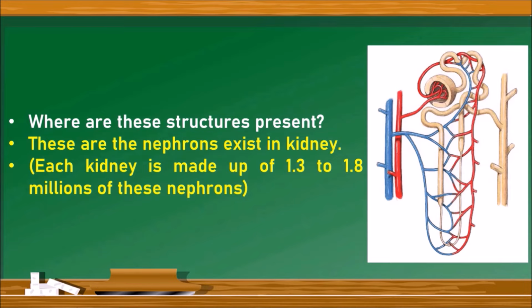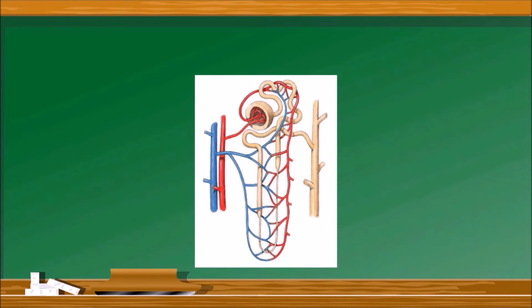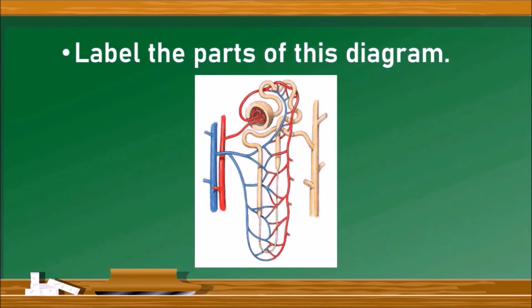Next question. Label the parts of this diagram. As I have said earlier, the labeling may also be given in the form of A, B, C, D or X, Y, Z. You have to answer them. So to do so, I am giving all the labelings of this diagram. The cup-shaped structure, which is known as Bowman's capsule, in which there are highly tangled blood capillaries known as glomerulus, together form the Malpighian body.